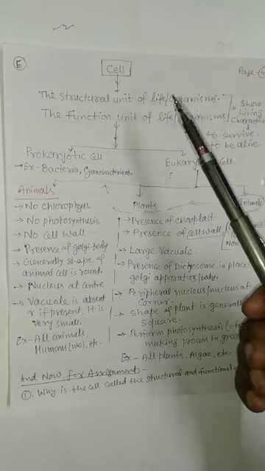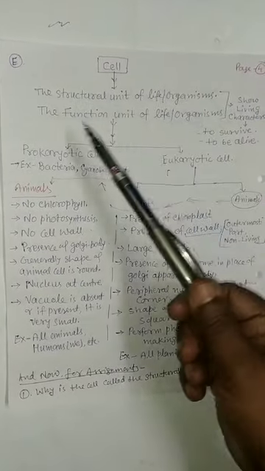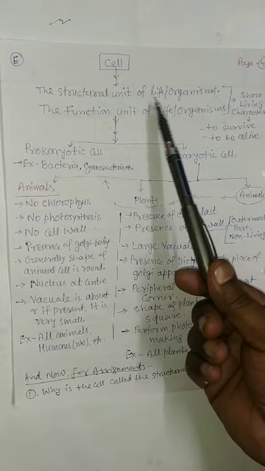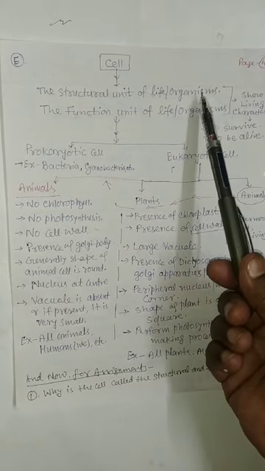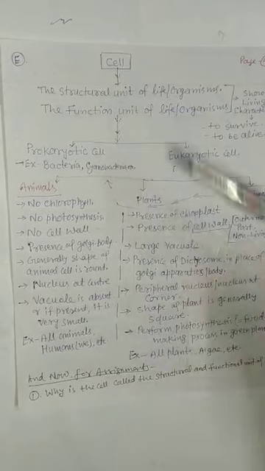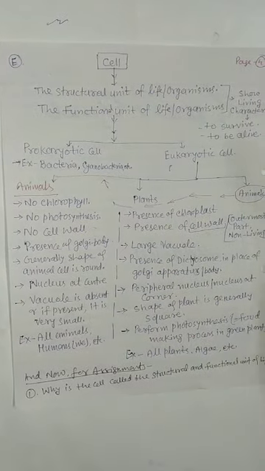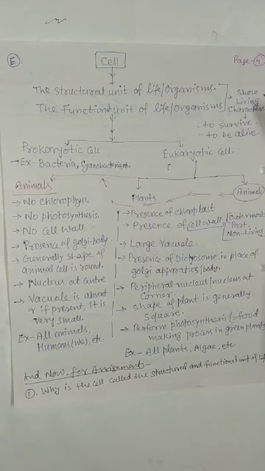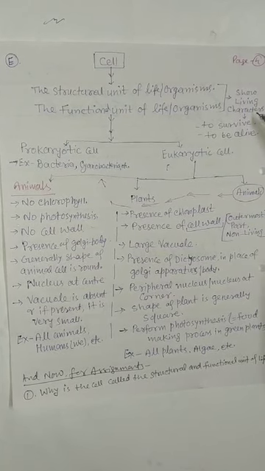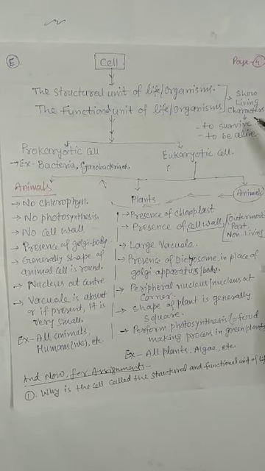Now we want to conclude the cell. Cell is the structural unit of life or organisms, and the functional unit of life or organisms. Both show living characters of the living organisms.